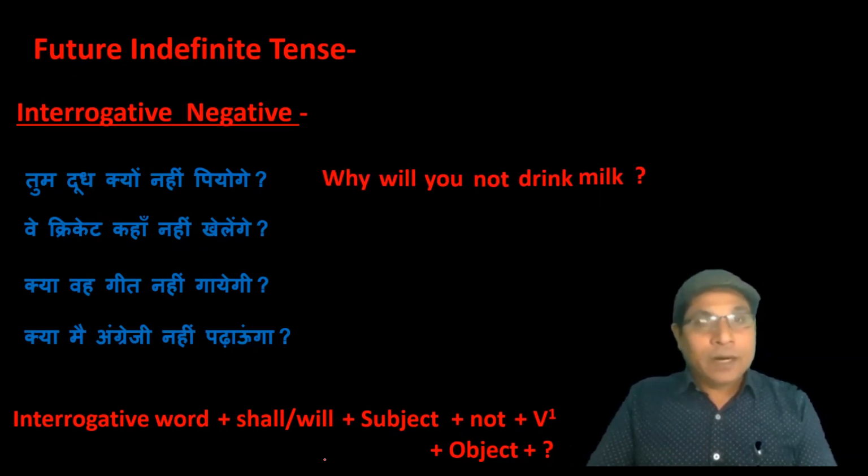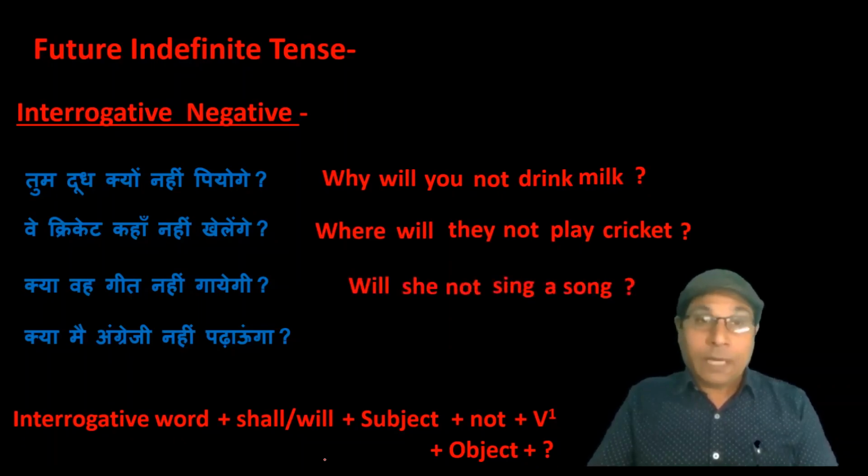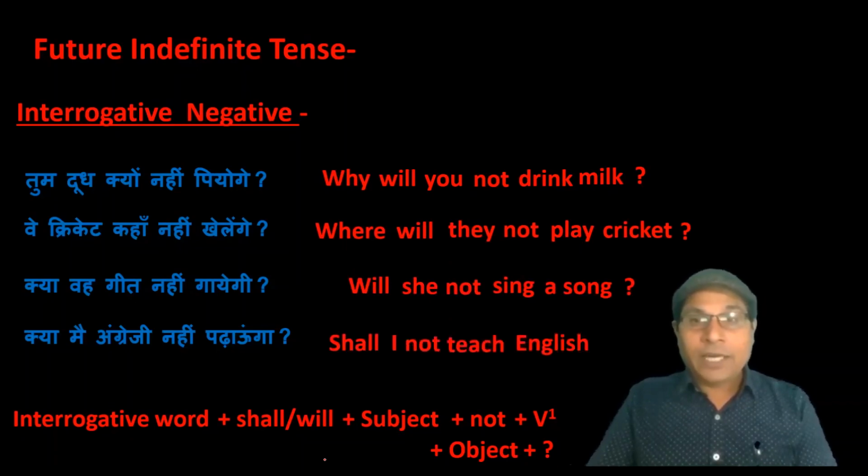वे क्रिकेट कहाँ नहीं खेलेंगे, Where will they not play cricket? क्या वो गीत नहीं गाएगी, Will she not sing a song? क्या मैं अंग्रेजी नहीं पढ़ाऊंगा, Shall I not teach English? So these are the four types of sentences as positive sentence, negative sentence, interrogative sentence and interrogative negative sentence in future indefinite tense.